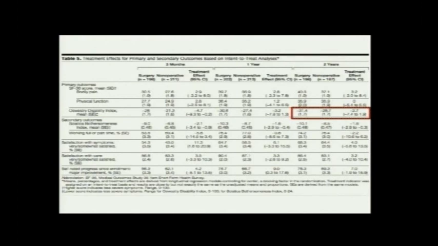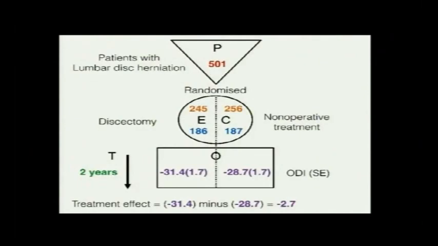So if you see here minus 3.4 to minus 0.9, minus 2.9 to minus 0.4, minus 2.9 to minus 0.3. So all throughout, they are favoring surgery. That means that if you do this study 100 times, 95% of the times, sciatica bothersome index is going to be in favor of surgery. That's what it means, right? So you can hang these particular numbers on the gate frame like this.